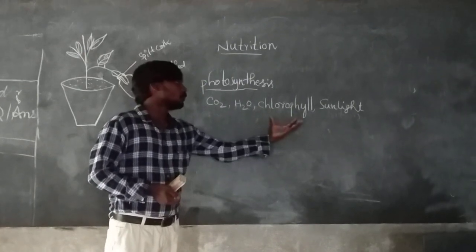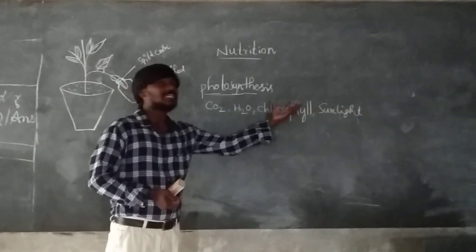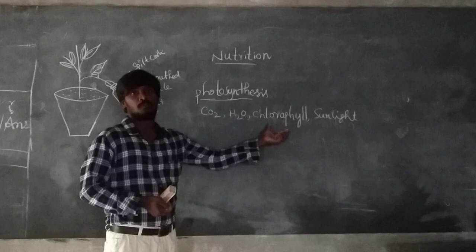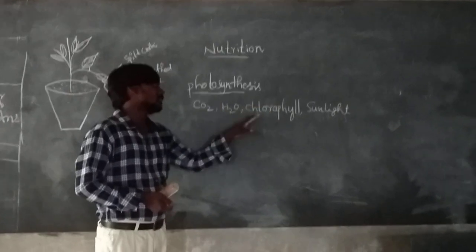These are called the required materials. Chlorophyll is a green color pigment. So there are four types of required material.